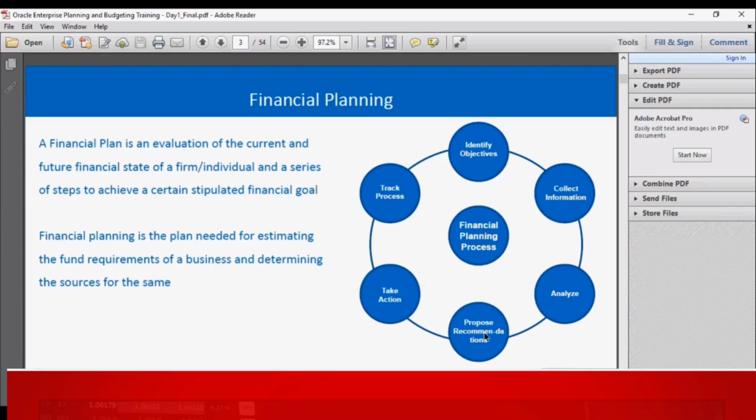Then, we need to propose the recommendation, and once the recommendation has been finalized, we have to take action, implement it, and continuously track the process and progress to make sure it is within the limits and not incurring any losses. This way, a financial process is implemented in a typical organization.